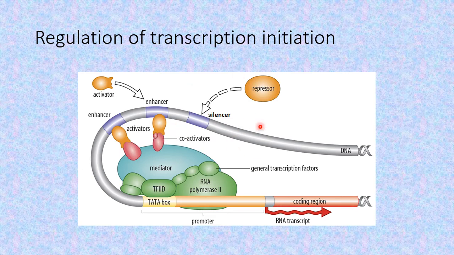However, if repressors, which bind themselves to the silencers, come in contact with this pre-initiation complex, the RNA polymerase won't leave this promoter site, and hence, despite the presence of this pre-initiation complex, no transcription will take place until and unless this repressor is in contact with this pre-initiation complex, and RNA transcription won't take place.